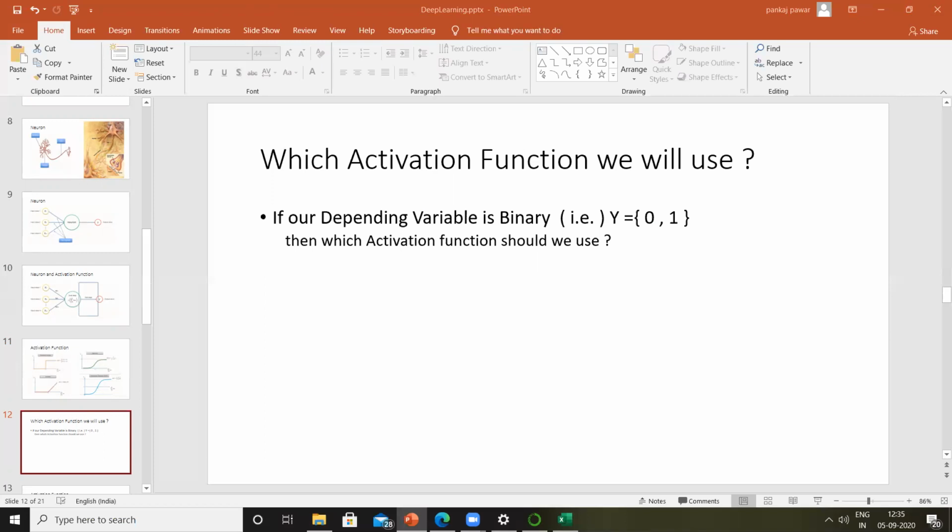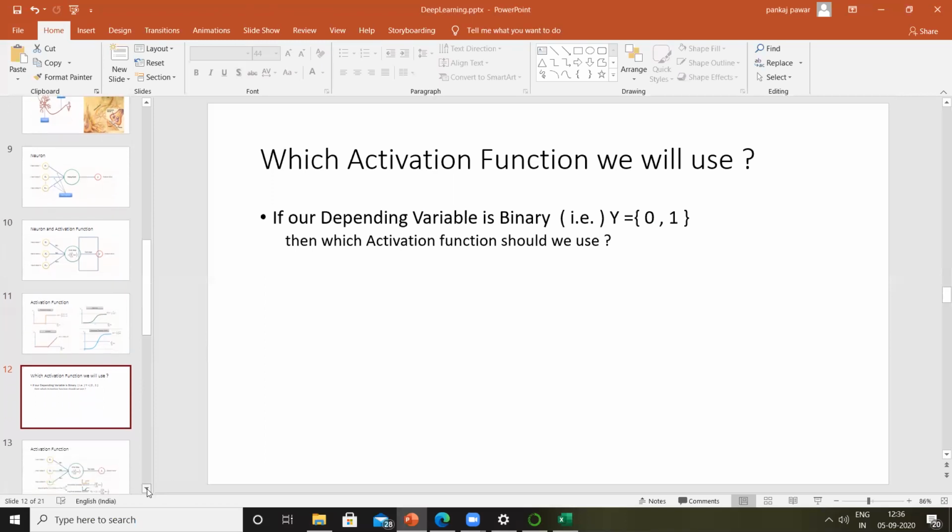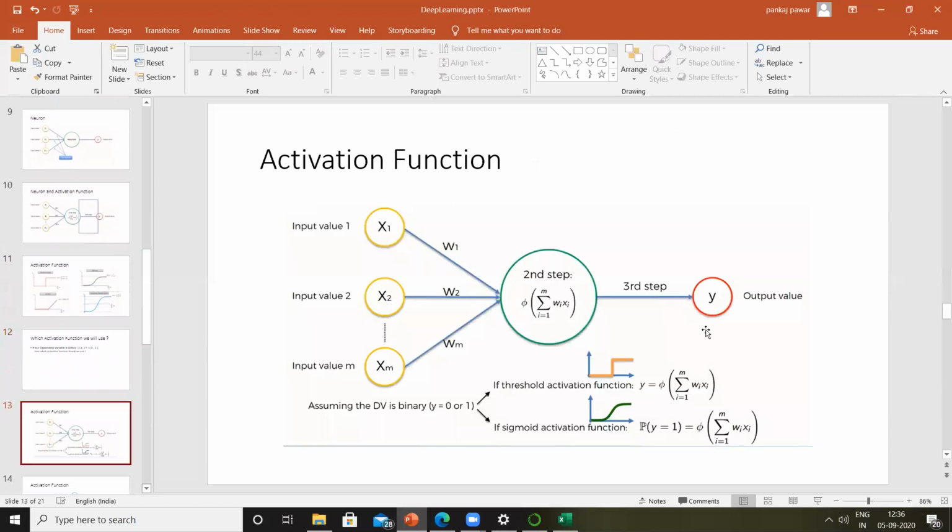Above 30%, consider it as 1. Using that, we can also use rectifier and sigmoidal function in this. Is this clear, guys? How we can use rectifier and the sigmoidal function?